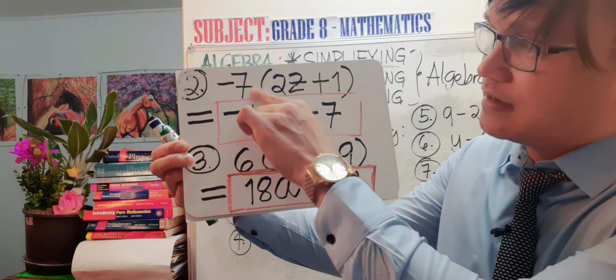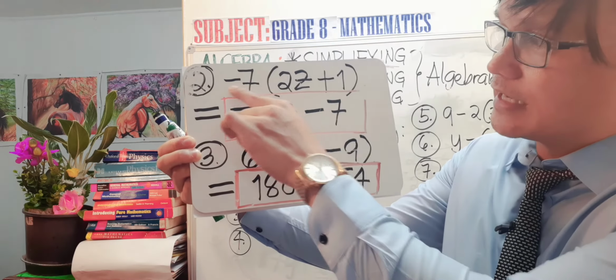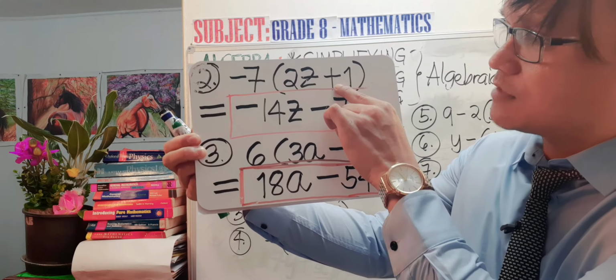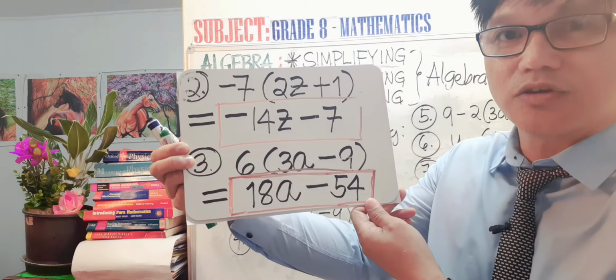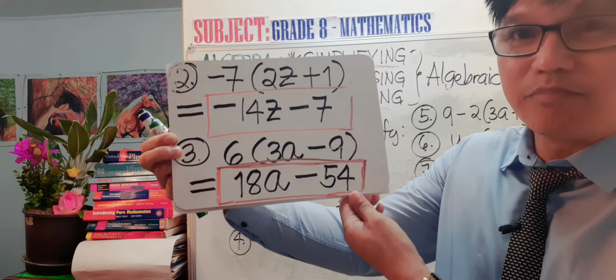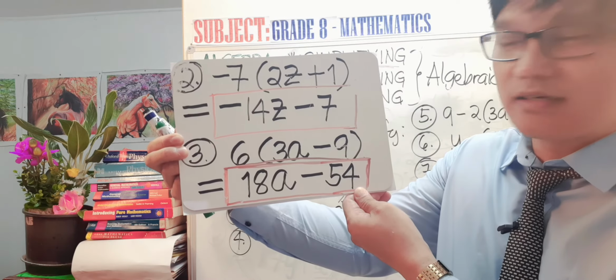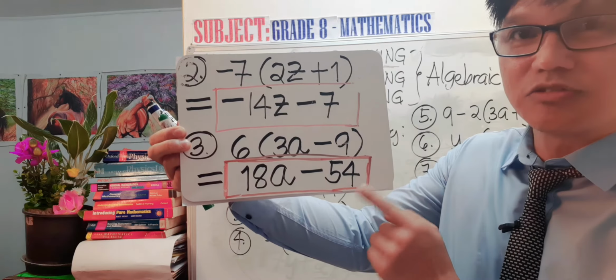And then negative 7 times positive 1 is negative 7. And that is now our final and correct answer. As well as in number 3. So please check your answer. Question 1, this is 2, and this is 3.